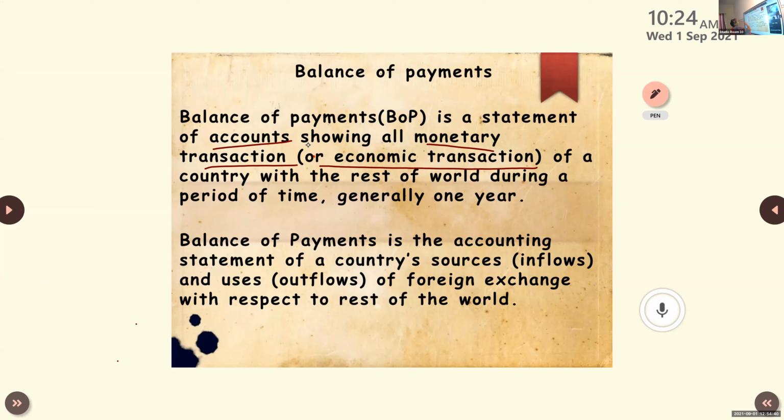Usually that is a year. That is generally 1 year. So balance of payments is a statement of account. Some of you are from the commerce group, so you may know what a statement of accounts is, which shows all monetary transactions, also known as economic transactions, of a country with the rest of the world for a period of time, usually 1 year.